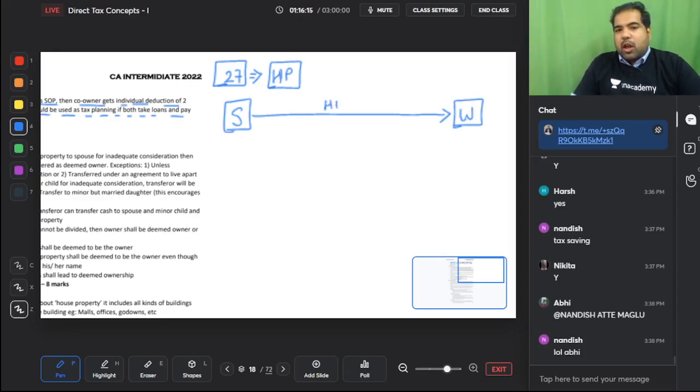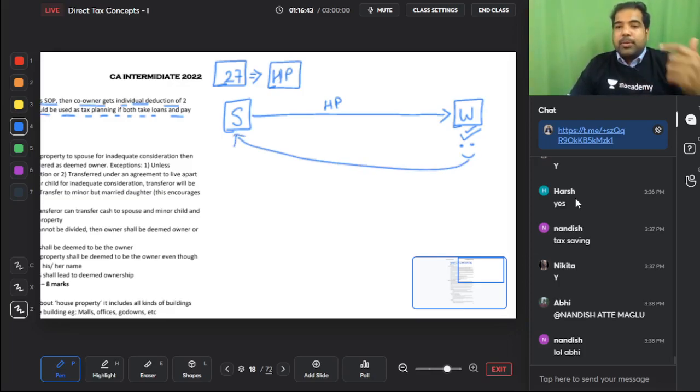If you transfer your house property to your wife, now who will earn the income? The wife. Now who will be taxed? The wife. And maybe her basic exemption limit is being unused, so she will not pay any tax. So you have fooled the government together. Yes. The government says, listen, we know what you are trying to do. This income, we don't care about the asset. The asset can be your wife's name, but this income will boomerang back to you and you will be taxed on it, because you will be considered the deemed owner. The wife may be the real owner now, but you are considered the deemed owner for this house property.